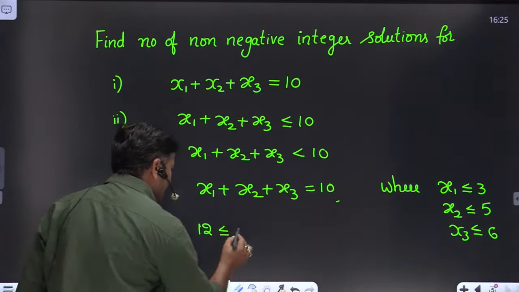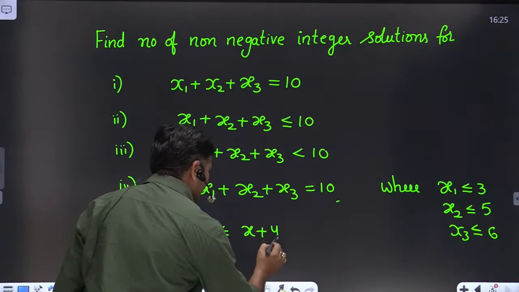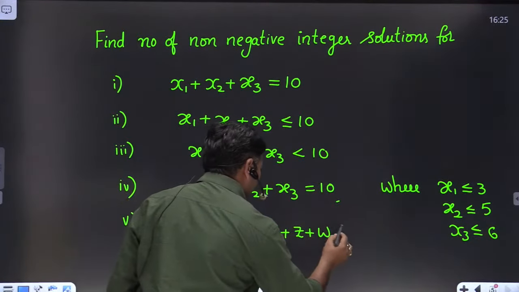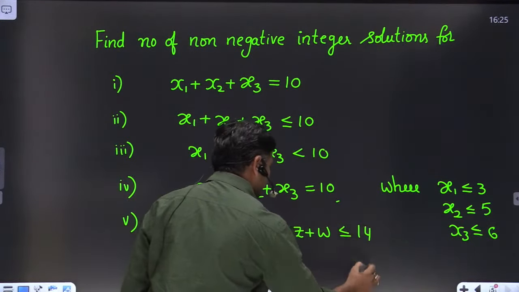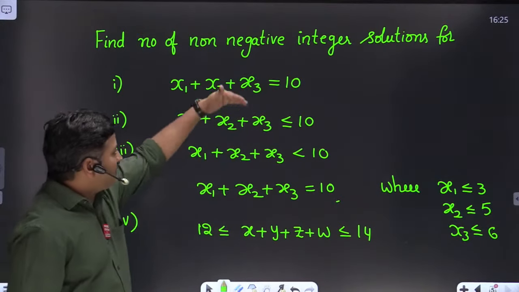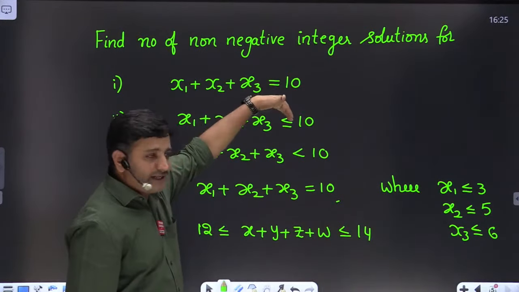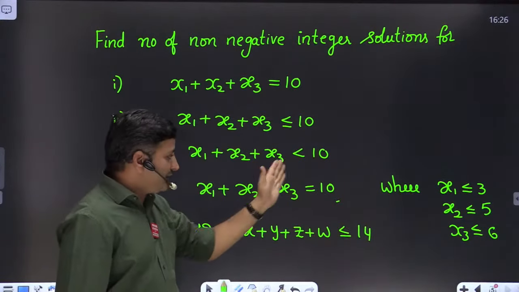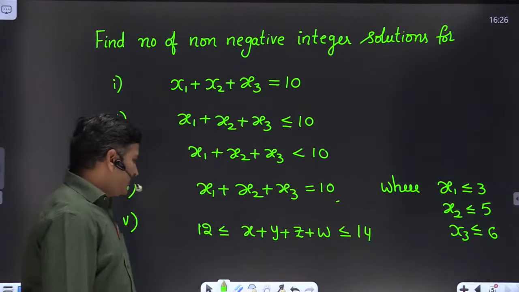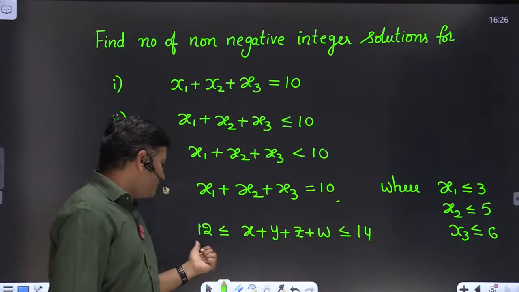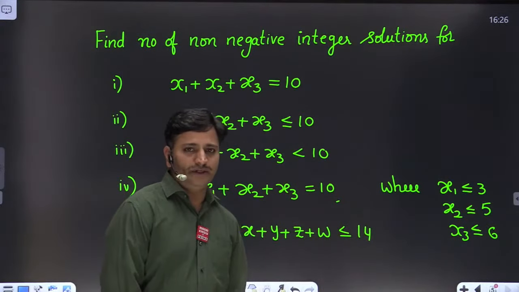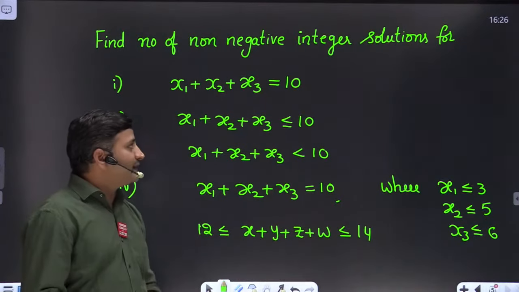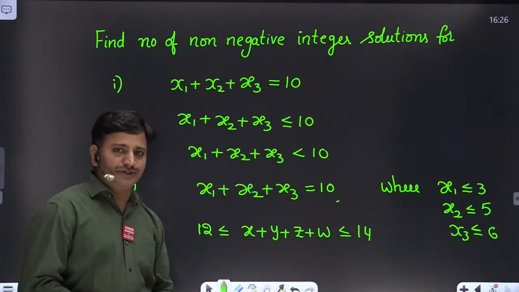And in another model they will ask: find the number of non-negative integer solutions for 12 less than or equal to x plus y plus z plus w less than or equal to 14. So in the first model we take the equal-to case, second model less than or equal to, third case less than 10, fourth case with explicit constraints, and in the fifth case we find solutions between 12 and 14. These are the only 5 different models they frequently ask based on non-negative integer solutions.